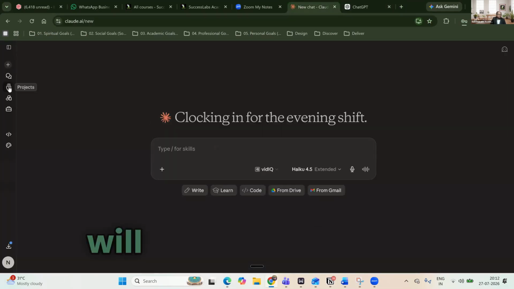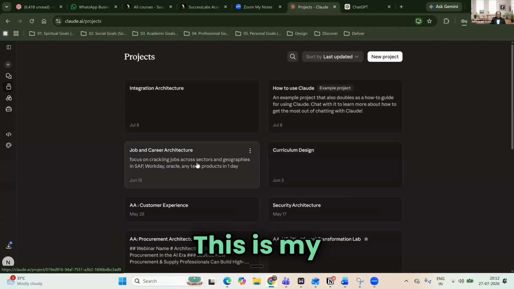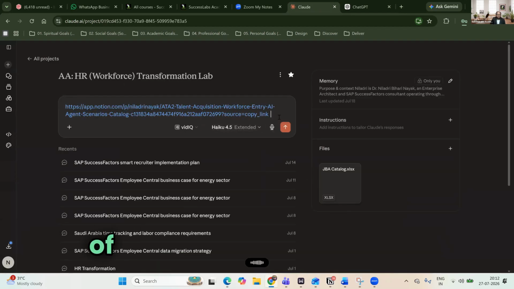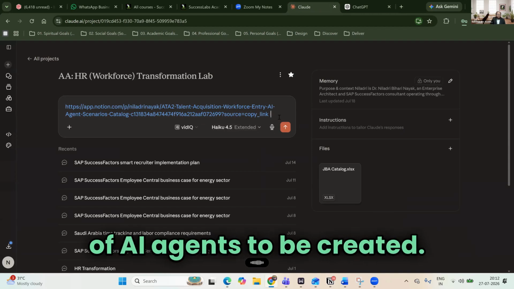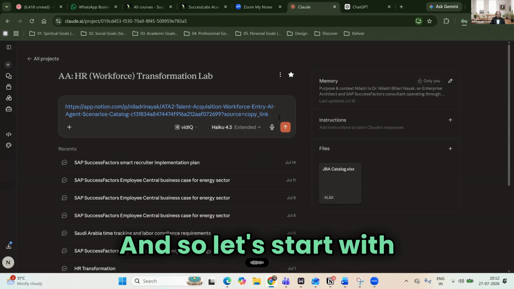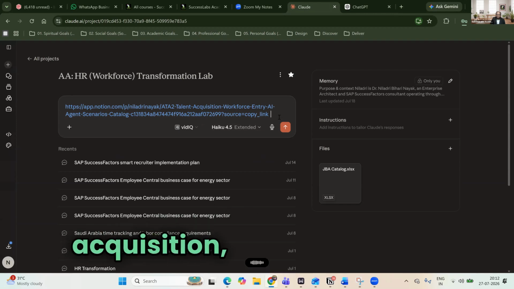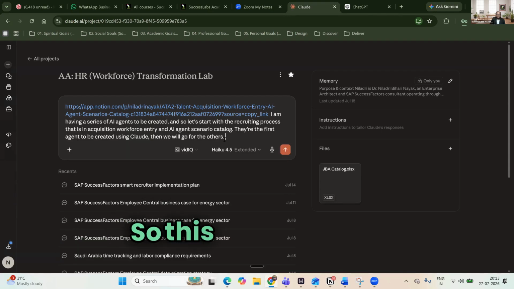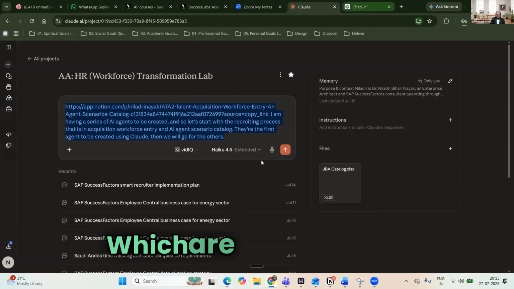I will go to my project, which is my HR transformation project. I'm saying that I have a series of AI agents to be created. Let's start with the recruiting process, the talent acquisition, workforce entry, and AI agent scenario catalog, and share the first agent to be created using Claude. Then we will go for the others. This is the scenario I have, so let me try the same thing with ChatGPT as well.